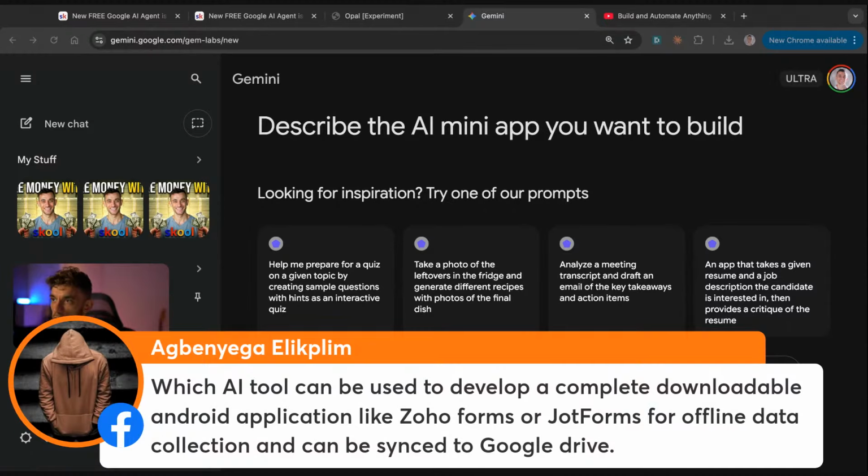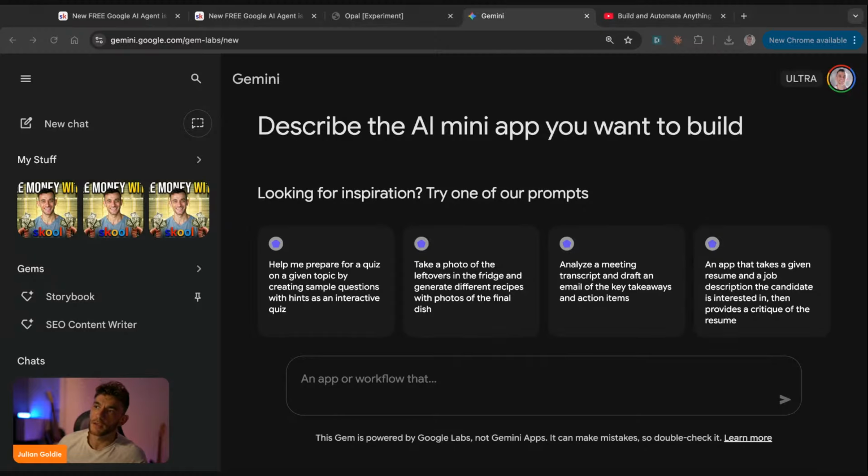So let's see what we got here. Which AI tool can be used to develop a complete downloadable Android application for offline data collection that can be synced to Google Drive? So I think you would probably use Google's MCP for Google Drive to sync it. And then if you're coding offline, well, you could use something like Visual Studio Code. You could use Antigravity. Yeah, even Claude Code, I think you could do with that as well. And you can build out those apps locally, and then once you've built them out locally, they run offline. And then if you need to sync them with Google Drive, you just connect the Google Drive MCP. That's how it works. All right.